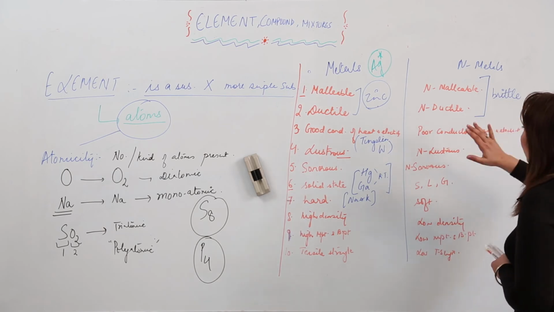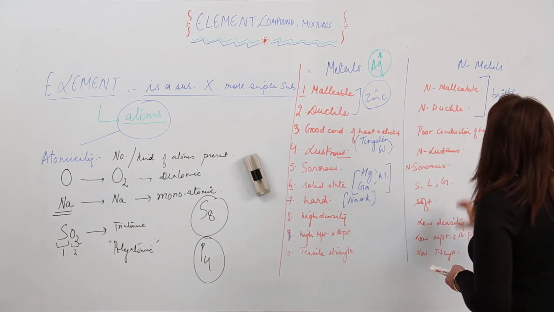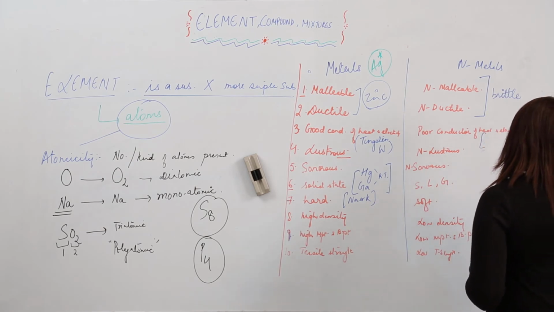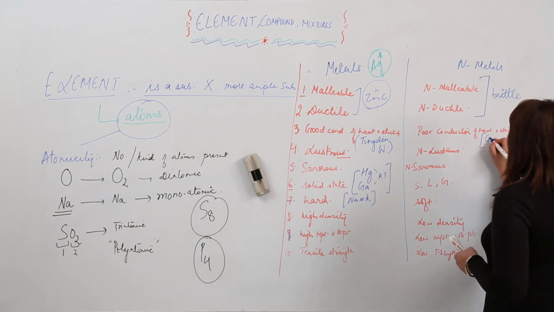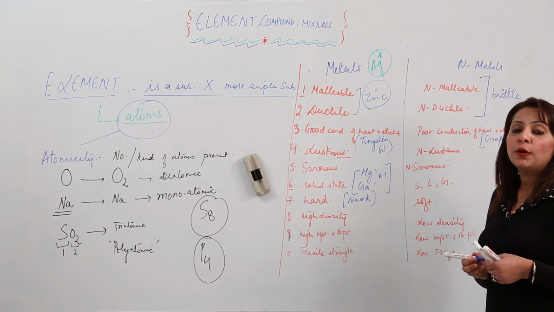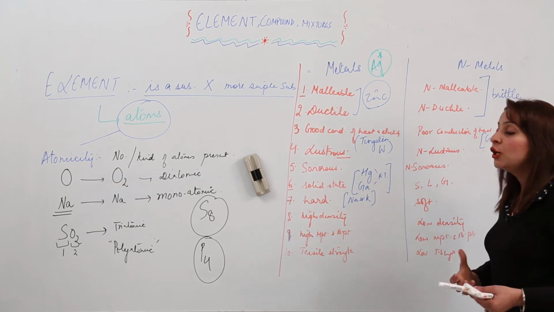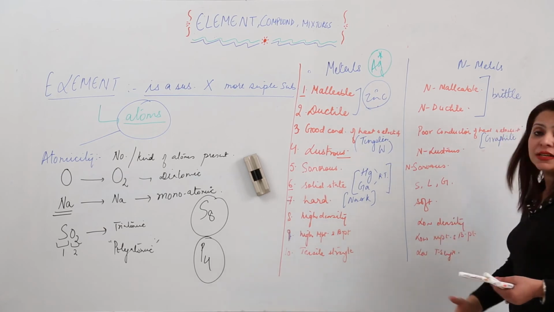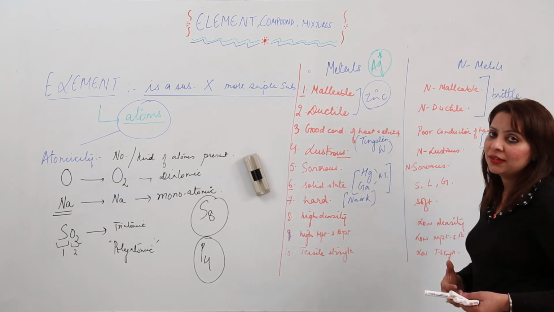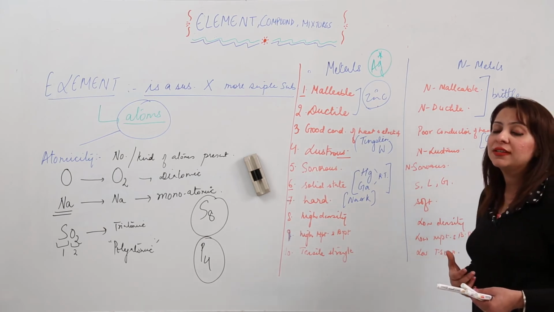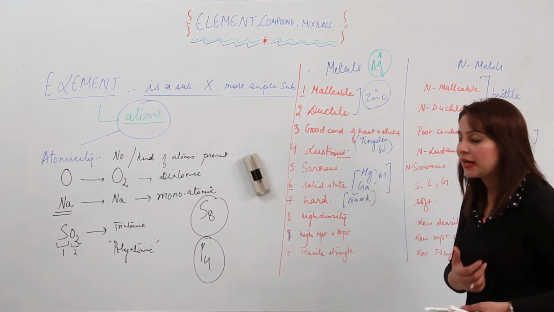They are non-malleable, non-ductile, no exception for it. They are poor conductors of heat and electricity, but still we have a non-metal which is a good conductor of electricity, that is graphite. Graphite is an allotrope of carbon, but because it is formed of carbon, we will be considering the form of carbon because carbon is an element. So carbon existing as graphite is a good conductor of electricity. And obviously we know any substance which is a good conductor of electricity is obviously a good conductor of heat as well.